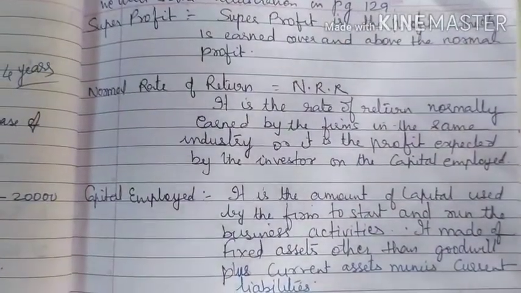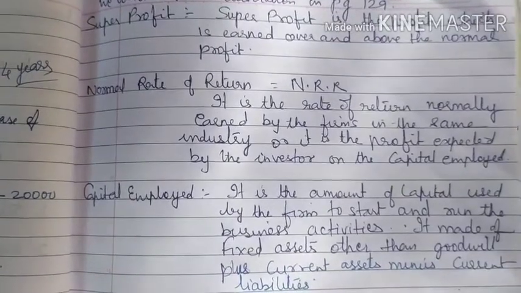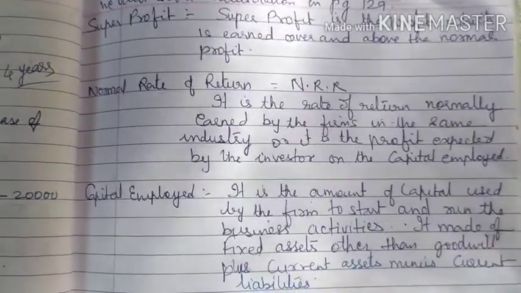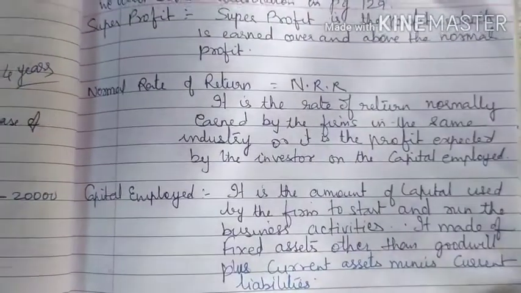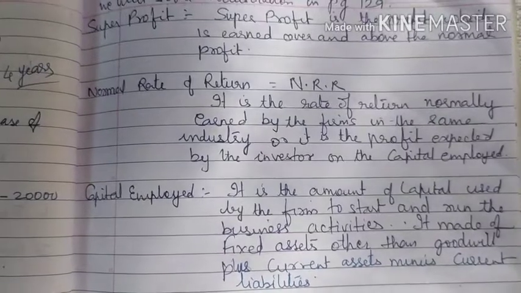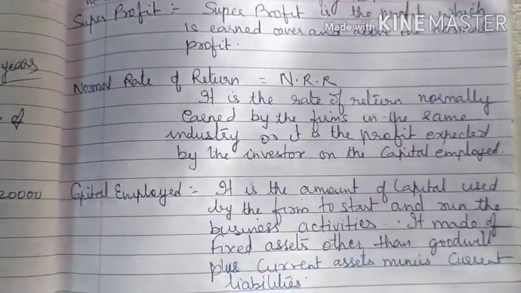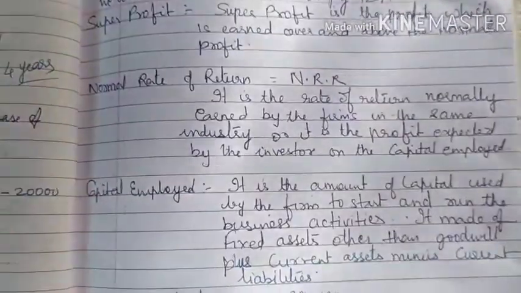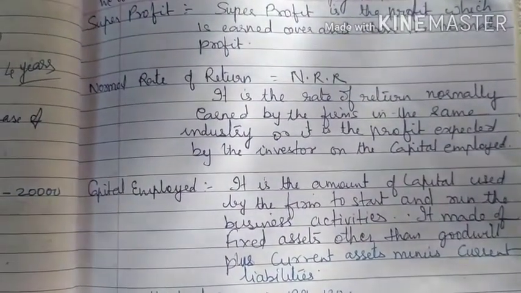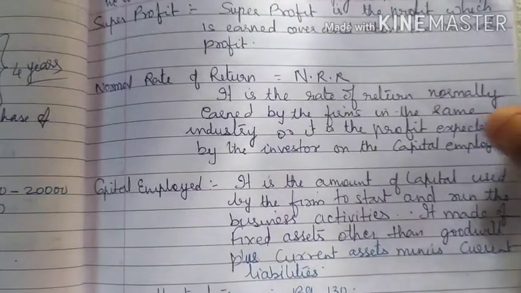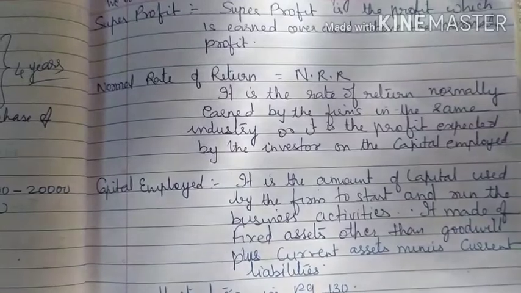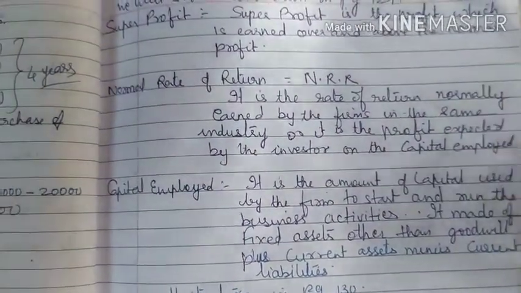Second one is normal rate of return, that is NRR. Every businessman thinks to sustain in the business. They want to sustain in the market, in the industry. Same industry type. Suppose there is an AB company and a CD company. If AB company is getting at least 20% in return, then CD company will also expect the same. That is called normal rate of return.